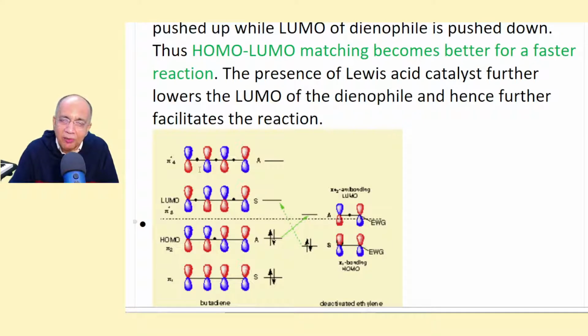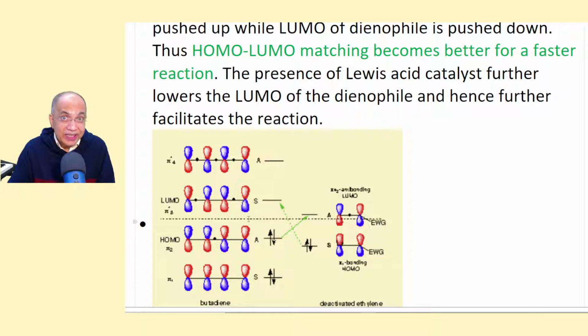And here I have not shown that if there is an EDG or EWG, then this LUMO level is lowered. The HOMO-LUMO gap for the dienophile which has been activated is lowered. So when this is lowered, even if this remains the same, the gap is reduced. So the first trigger, diene to dienophile electron flow, if that happens, then it is an exothermic process. So this can be overcome easily.